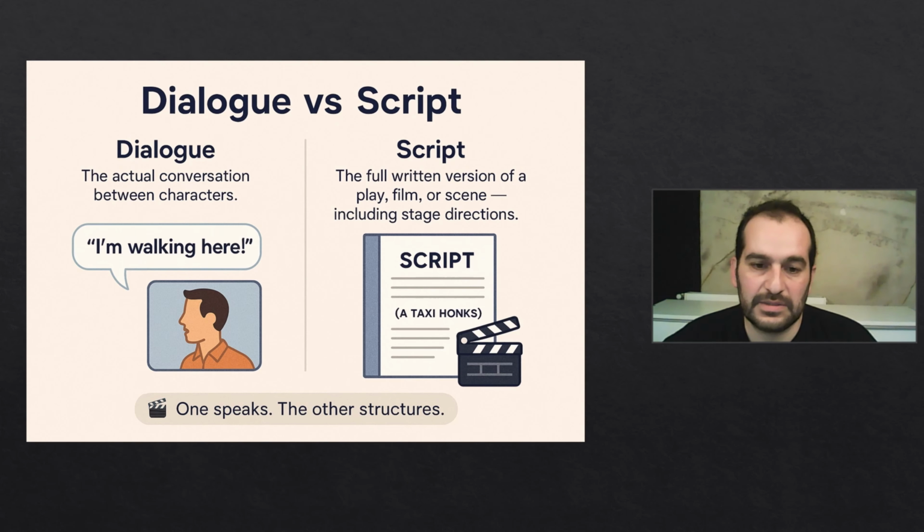Now, a very easy literary term, which is dialogue. Dialogue is the actual conversation between two or more characters, like two characters speaking. This is quite easy. But when we say the script, it's the full written version of a film or a play or a story or a scene. And it might include the stage directions, like a taxi passes by, for example.